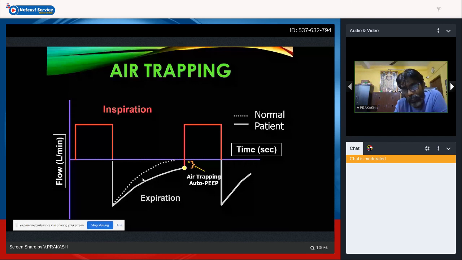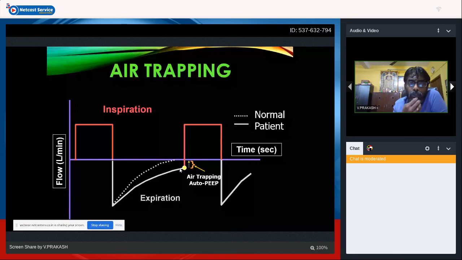So what happens in expiration? There is an auto PEEP generated. Some amount of air, or some amount of PEEP, is already there in the expiratory phase. What happens in leak? It goes above the baseline. The lost flow has to be compensated, extra flow has to go, so this line will be above the baseline. In auto PEEP, the PEEP is generated and the flow reaches only this level, so it's below the baseline.